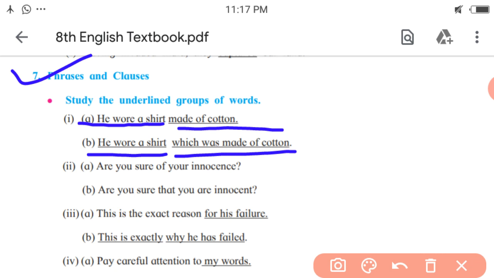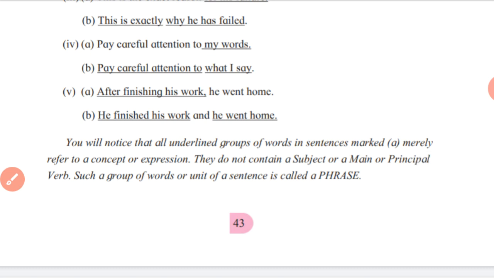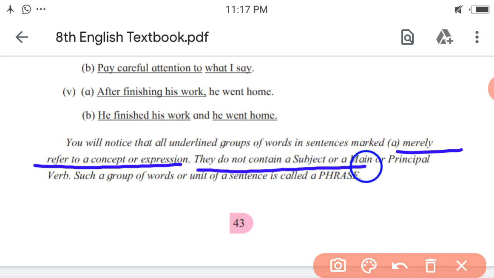So, what is meant by phrase? A phrase is a group of words. What is its function? It merely refers to a concept or expression. They do not contain a subject or a main or principal verb. Such a group of words or unit of a sentence is called a phrase.